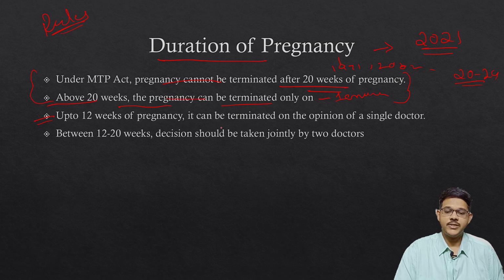Then up to 12 weeks of pregnancy, it can be terminated on the opinion of a single doctor. That means within 3 months, if the pregnancy is there, then only one doctor's opinion can be used to terminate the pregnancy. Between 12 to 20 weeks, the decision can be taken by two doctors.